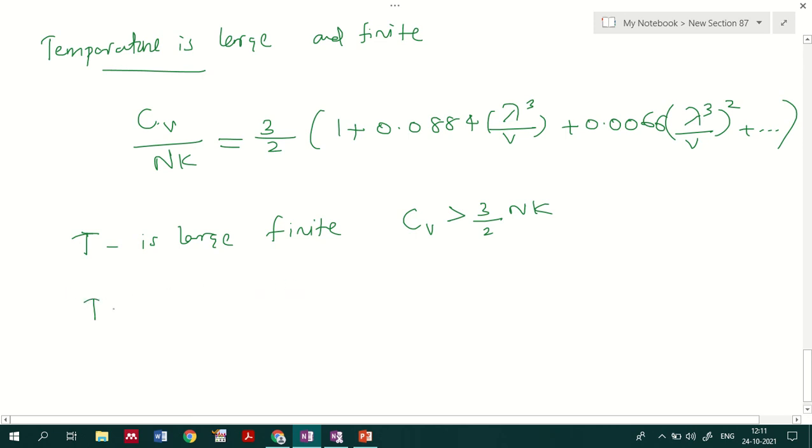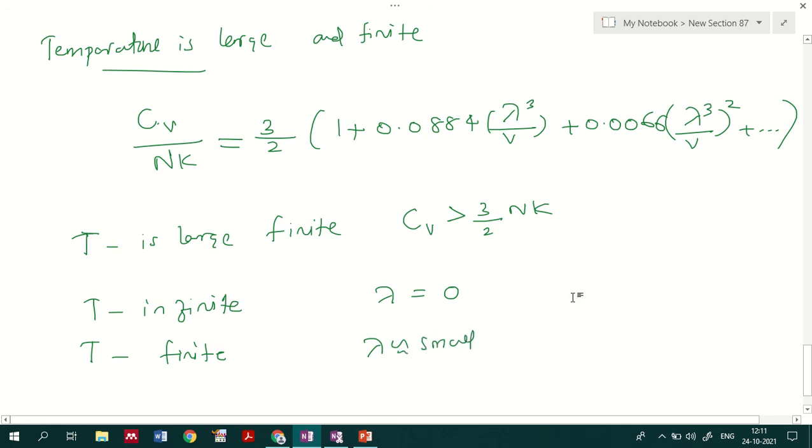And if T is infinite, lambda will be equal to 0, and when T is finite, lambda will be small, but not 0.